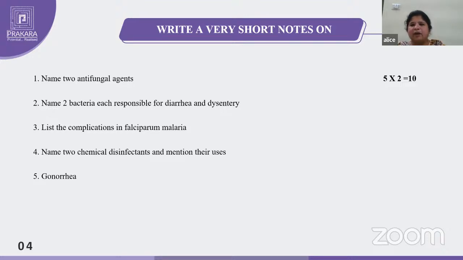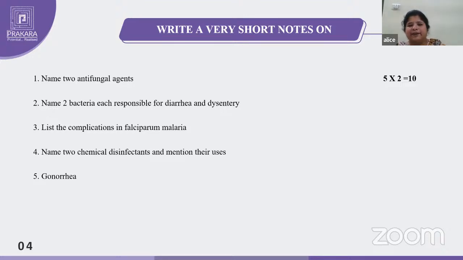For example, if you're writing the alcohols, put the heading of alcohol and write down ethyl alcohol, isopropyl alcohol. If you want to write the aldehydes, formaldehyde, glutaraldehyde, like that. Phenols or halogens, anything. Then write down the uses also. Mention the name of the disinfectant and use. Formaldehyde is used for the fumigation of operation theaters. Ethyl alcohol is used as a disinfectant, like that. Okay. Next.